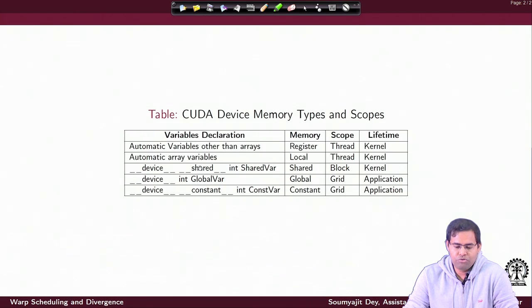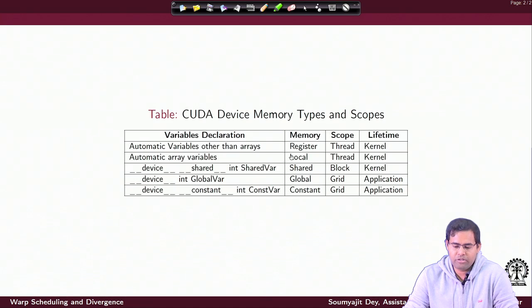Its definition, for constant, should have a constant keyword. If nothing is there, but the type is device, then it is inferred as a global variable. If the type is device and you have the shared annotation, then it is defined as a shared variable. But with shared, as we know, the scope is the block: all the threads inside the thread block will have a consistent view. Lifetime would be kernel.